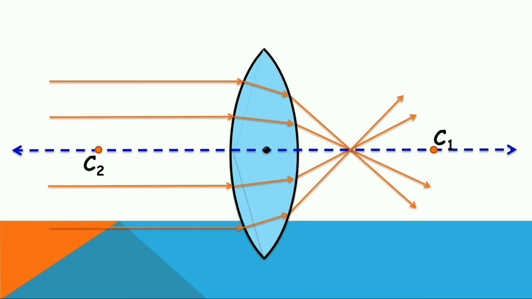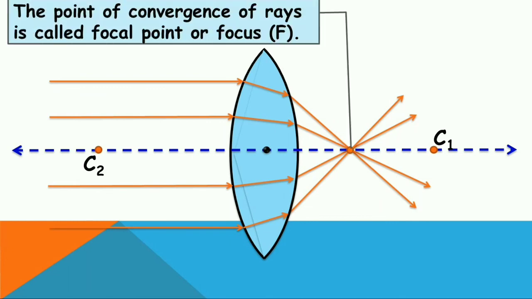So if you take any rays which are parallel to the principal axis, they all go through the same point after the refraction. That point is noted as the focus. So we can simply say that the point of convergence of rays is called the focal point or focus, and it is represented by F1 because it is related to surface 1.